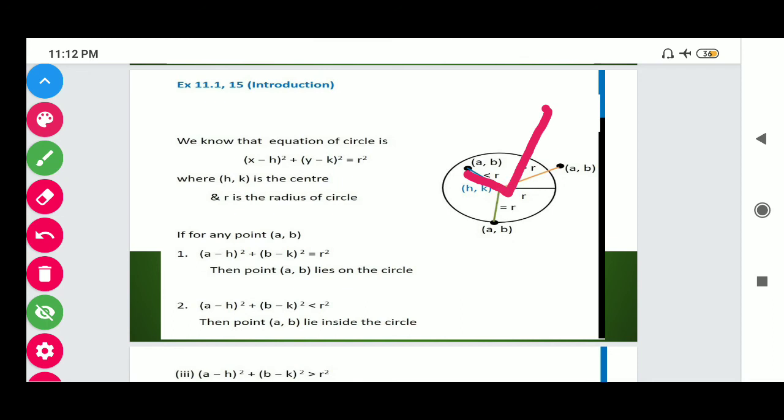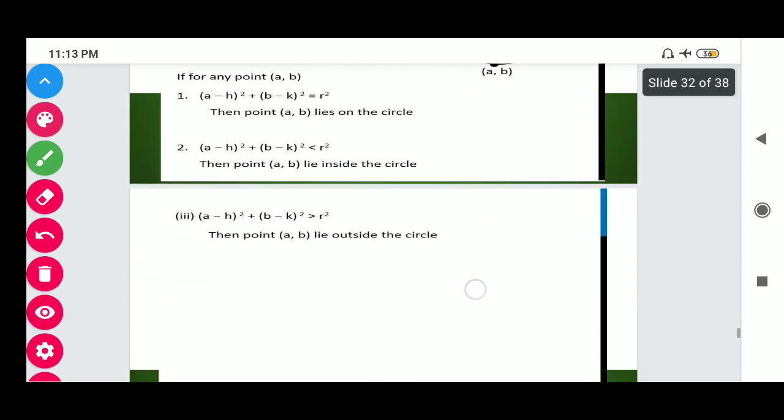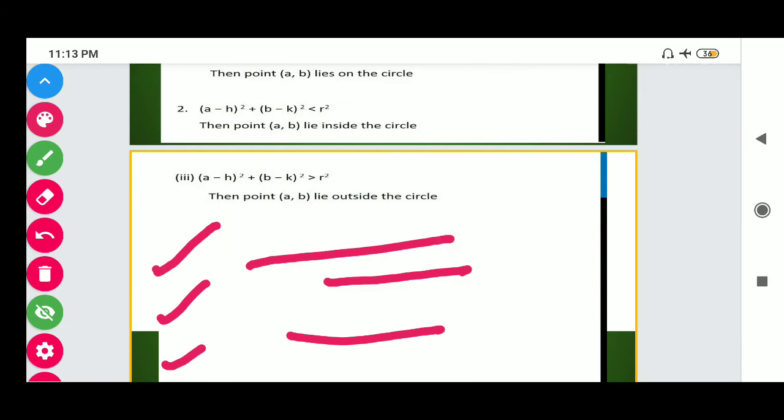If a point lies on the boundary, then its distance must be equal to the radius. So students, by using this concept, we will do question number 15. Here I have already explained this, and you can observe the points: the point lies on the circle, the point lies inside the circle, and the point lies outside the circle. By using this concept, we will solve the question.